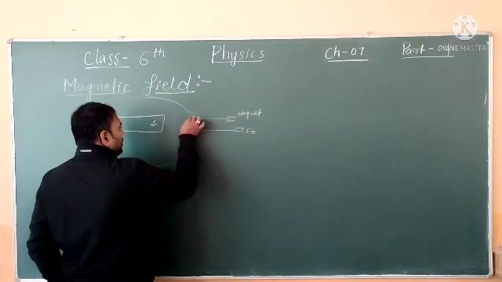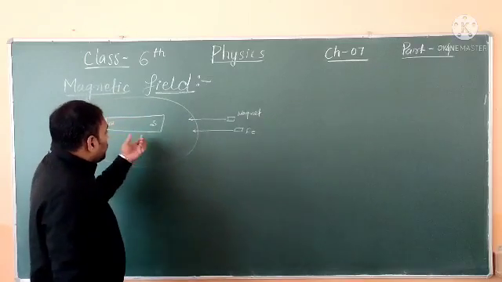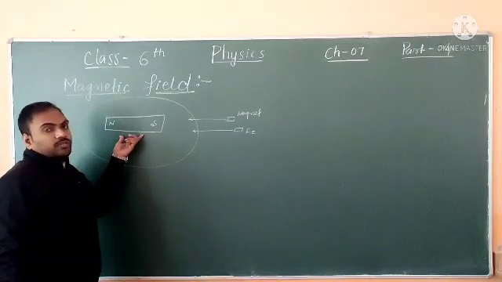If it enters this field, it will be influenced by the magnet already present over here.